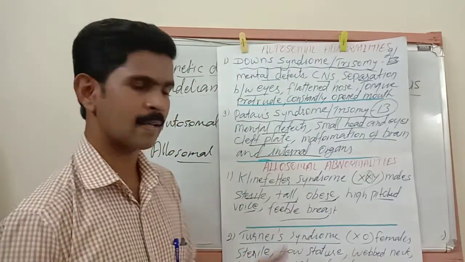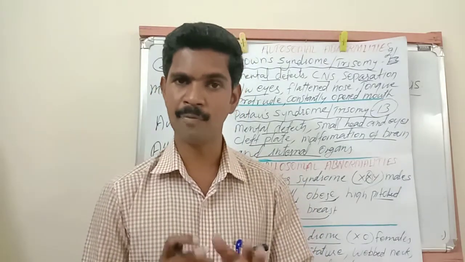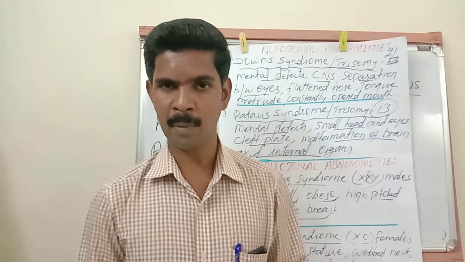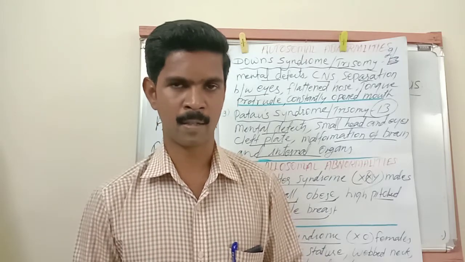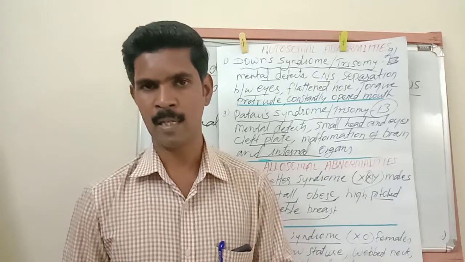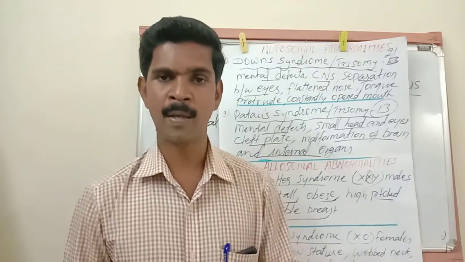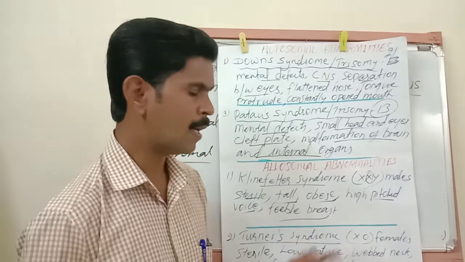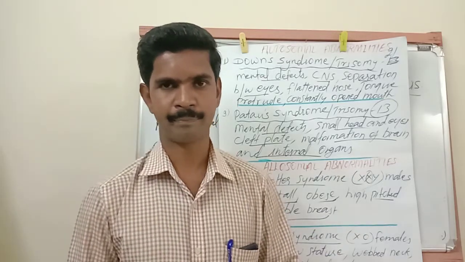The second one is Turner syndrome. This disorder affects females. In the female body, 2 X chromosomes are there, but in affected persons only 1 X chromosome is there. So instead of 46 chromosomes, only 45 chromosomes are there in the affected females.